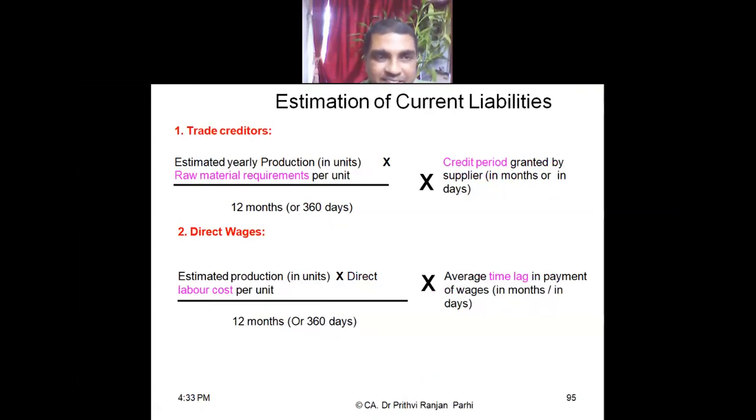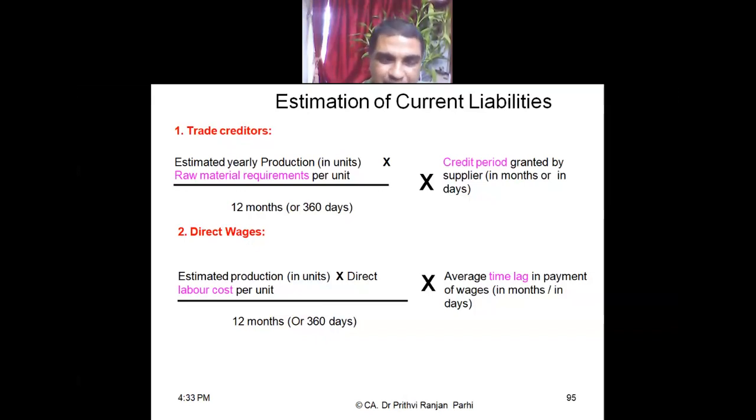Similarly, sorry, trade creditors: estimated cost of production in units multiplied with raw material requirement per unit, divided by 12 months or 360 days, multiplied with credit period granted by the supplier, either in month terms or in number